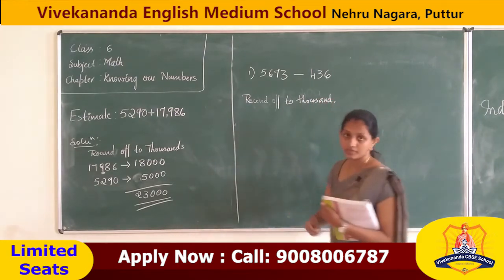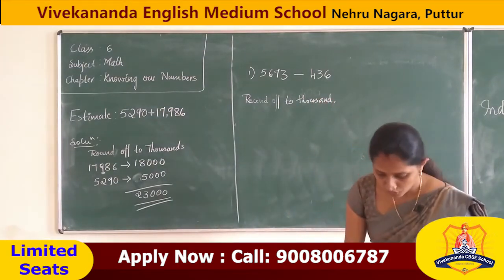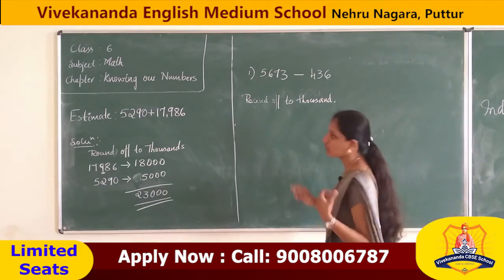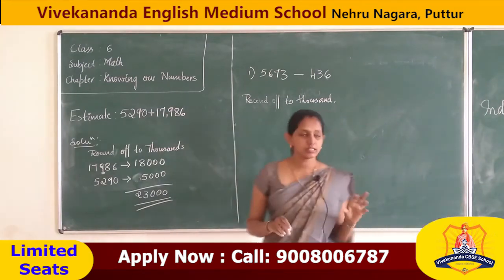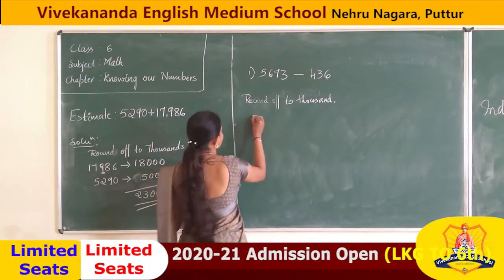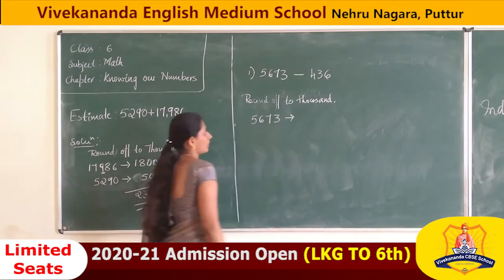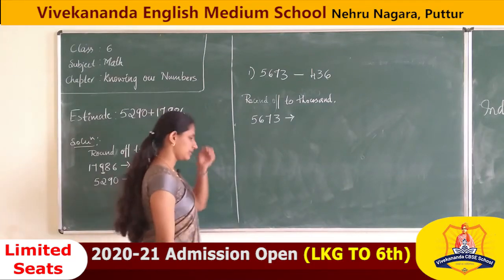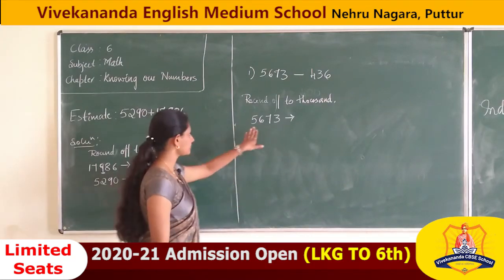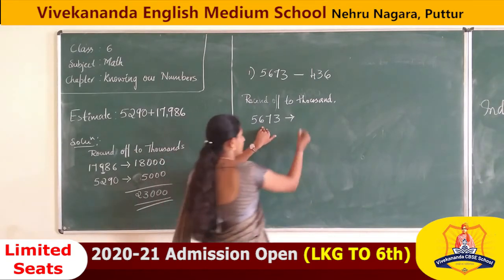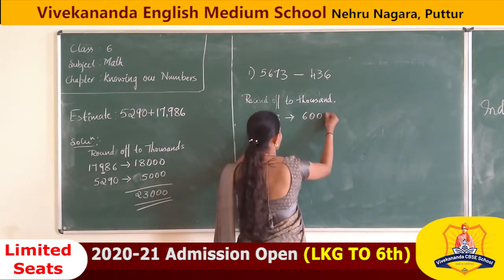If we are going to round off both the numbers to thousands, what will we get? 5673, we are rounding off to thousands, that is 6,000 we are getting.